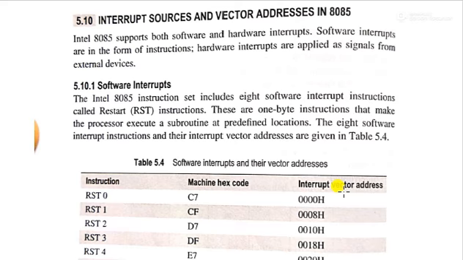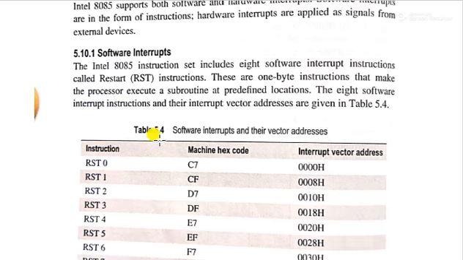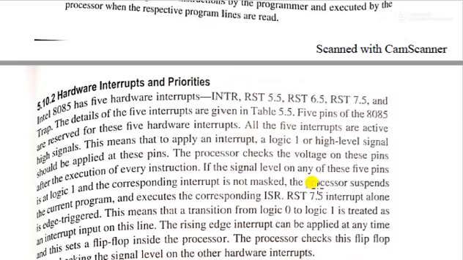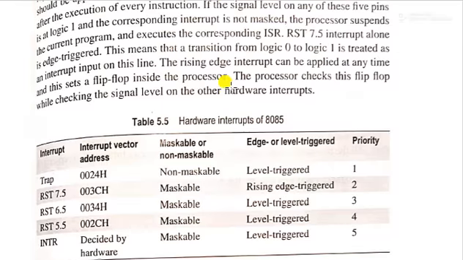It is the software interrupt, as I told before, RST 0 to 7, and the vector address location corresponding to the interrupt is the vector interrupt. According to the priority, the hardware interrupts are categorized.